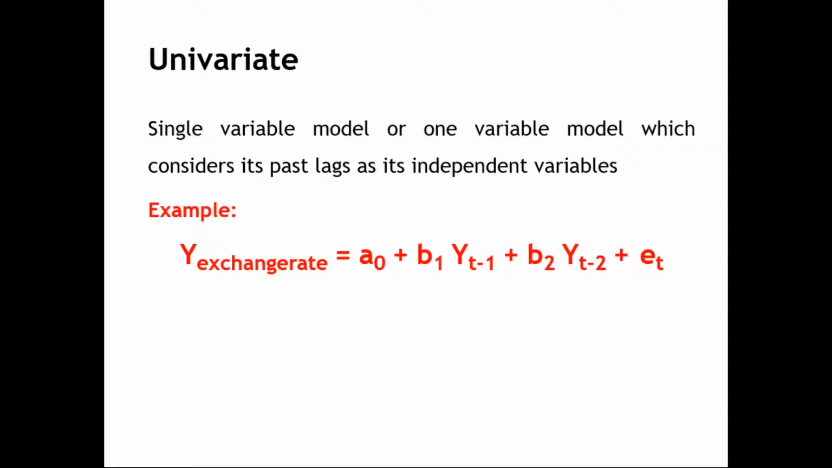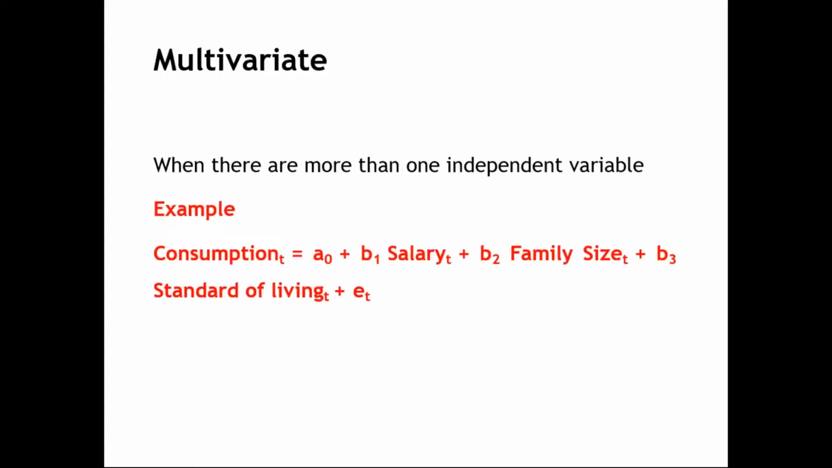See the equations I have written; all three equations look similar. Only in multivariate analysis, every equation has beta 1 into salary. Salary is an independent variable. Next, family size, then standard of living. The equations may look similar, but the independent variables you are considering define whether it is multivariate, bivariate or univariate.